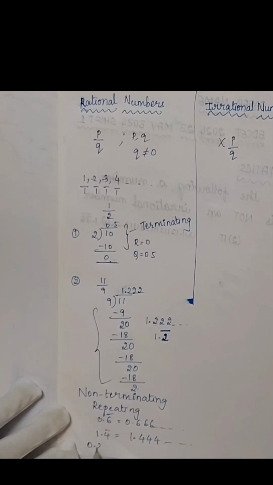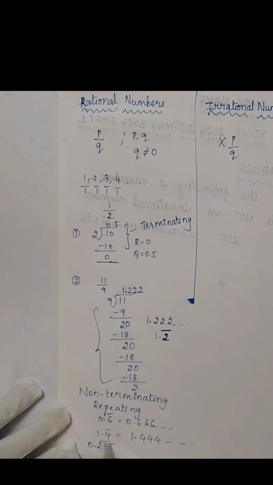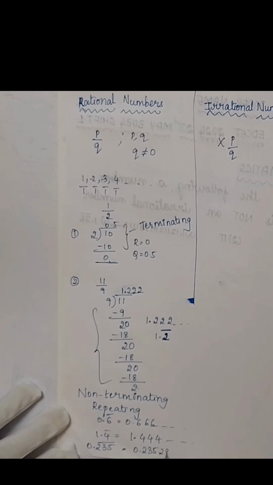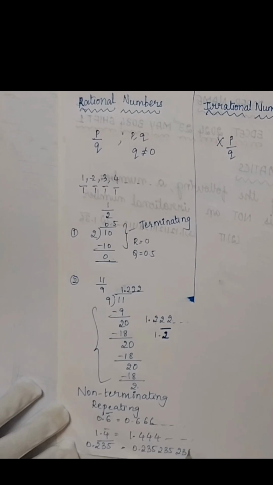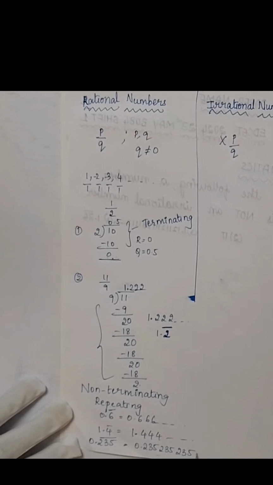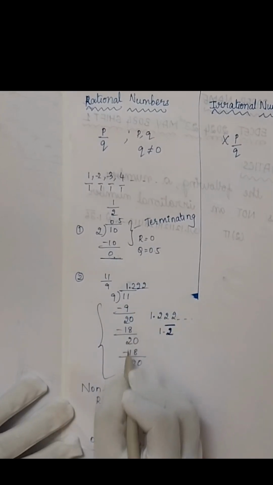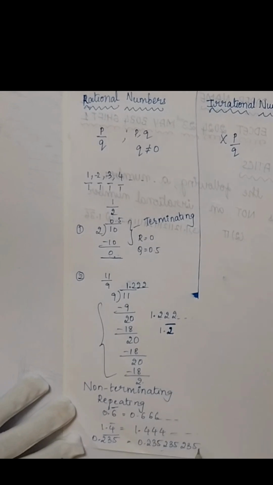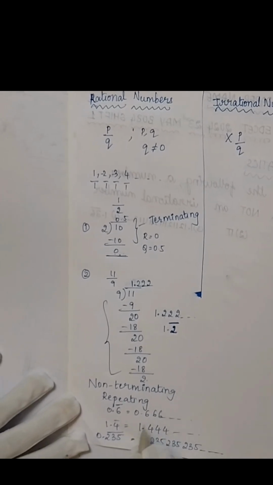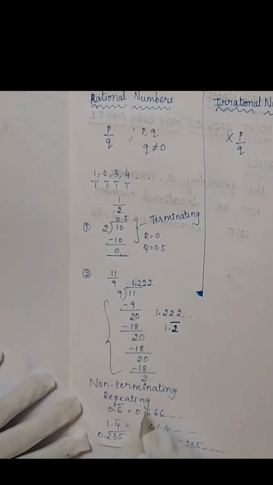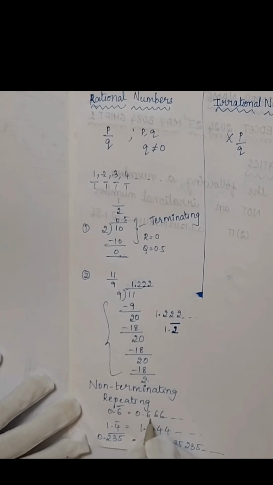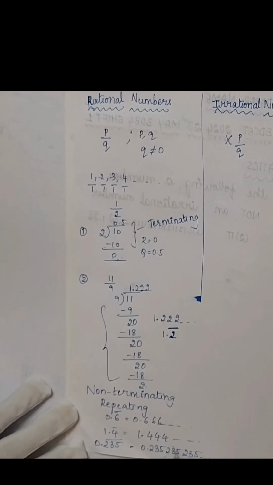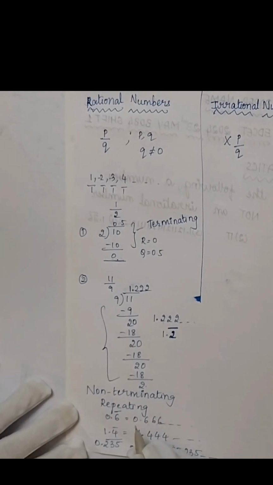If it is 0.235 whole bar, it will be 235, 235, 235. So the pattern is getting repeated. So these all are non-terminating, meaning they are not stopping, they are continuing. So non-terminating but repeating. Repeating is also called recurring.